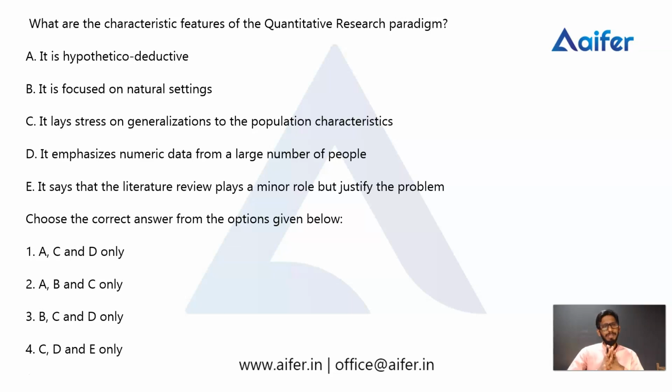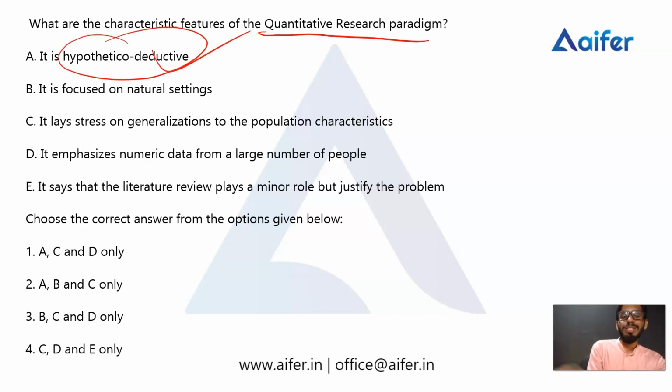Okay, here what is the key term? What are the characteristic features of the quantitative research paradigm? There are two paradigms, quantitative and qualitative. Here we are asking about the features of the quantitative paradigm. The first option is hypothetical deductive. In the first question, we discussed hypothetical deductive and hypothetical inductive approaches. We said that qualitative research follows the hypothetical inductive approach. So surely quantitative research should follow the hypothetical deductive approach. So option 1 is the correct one.